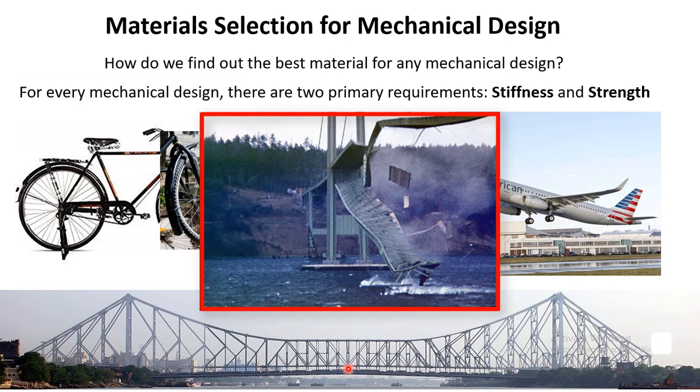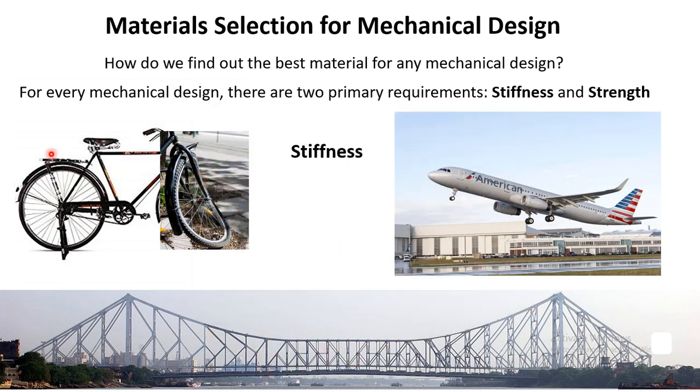So this bridge also has to have the required stiffness, but with stiffness the bridge can also become very heavy, just like the bicycle we were talking about. But if it becomes very heavy, again it will not perform the way it should, because a very heavy bridge will sag because of its own weight.